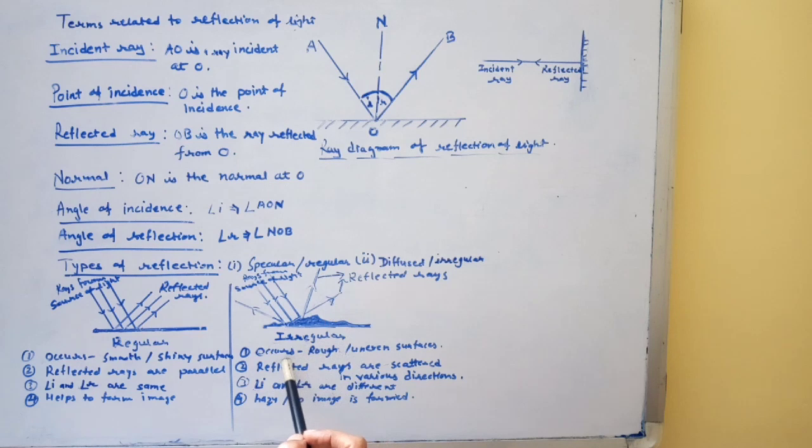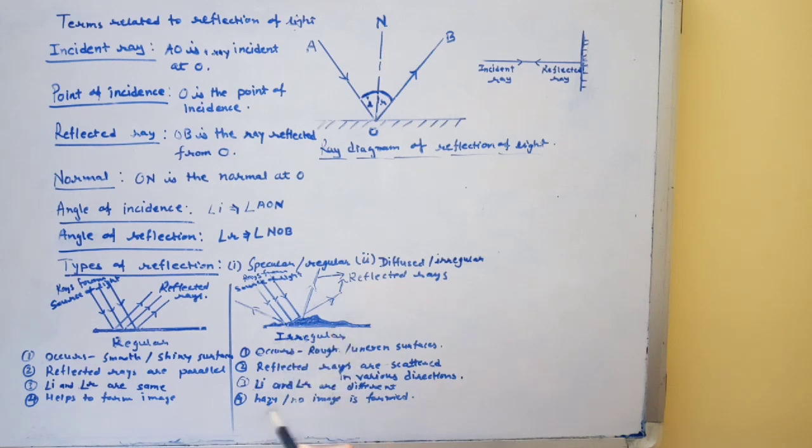Irregular reflection occurs when a reflecting surface is rough or uneven. Here, the reflected rays are scattered in various directions. The normal at every point is not the same on the reflecting surface, so the angle of incidence and angle of reflection are different at every point.